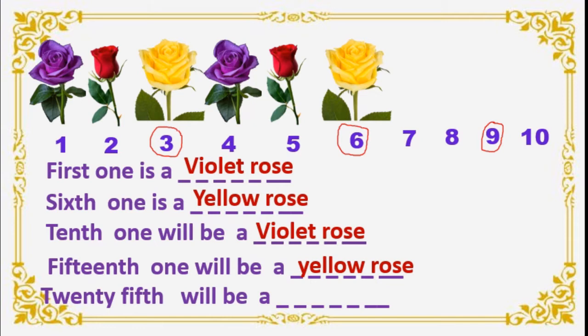After yellow which is there? Violet. Isn't it? So on the 25th position violet we will get. It is fixed. Isn't it? Because the pattern remains same. It repeats in the same order. Right? Like this we can guess the position of the figure or shape. Okay.